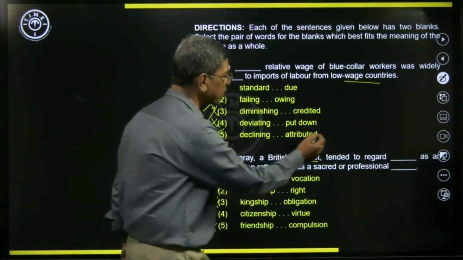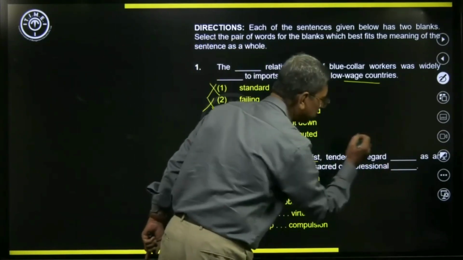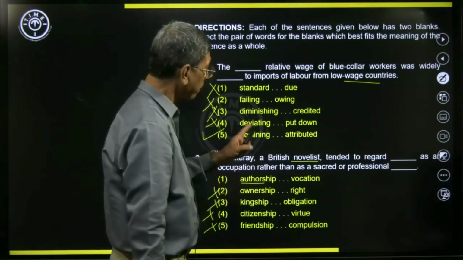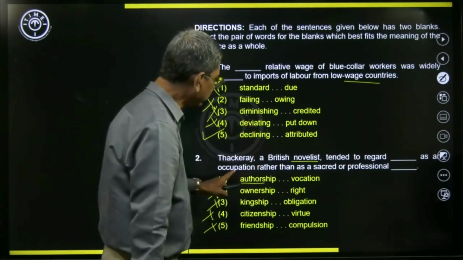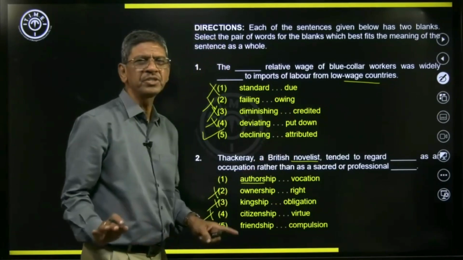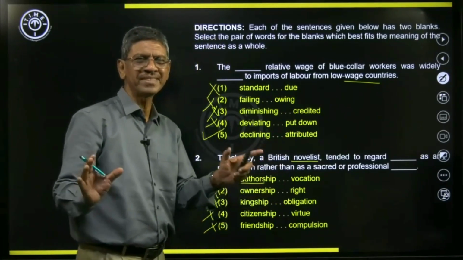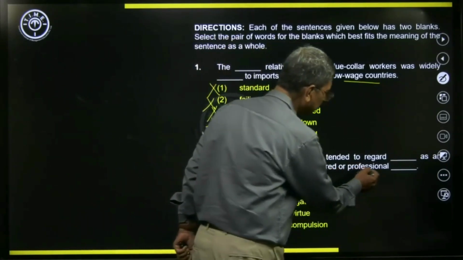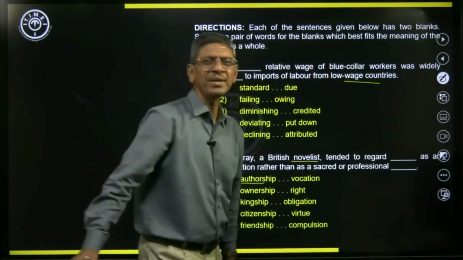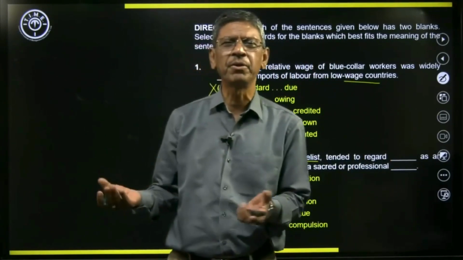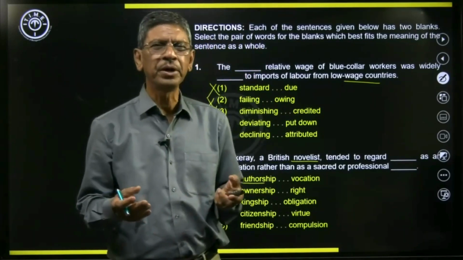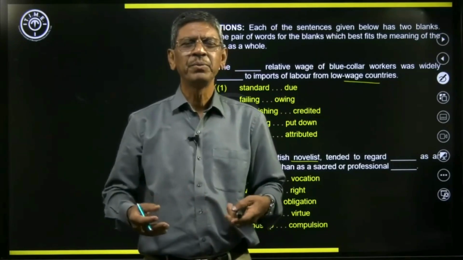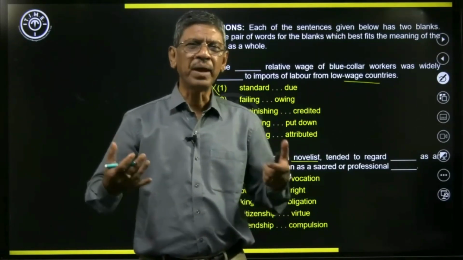So if authorship comes here, then is vocation suitable? Let us check. Thackeray, a British novelist, tended to regard authorship as an occupation, just as a job, just as a work, rather than as a sacred or professional vocation. So what is a vocation? What is the difference between an occupation and a vocation? Vocation is something that we would love to do if we have the passion to do it.